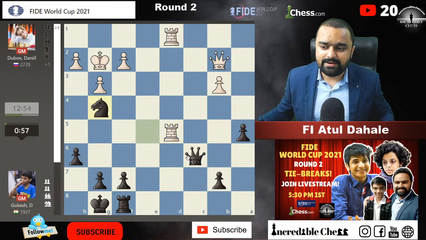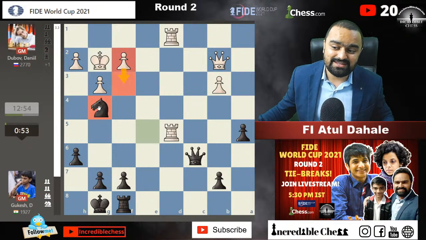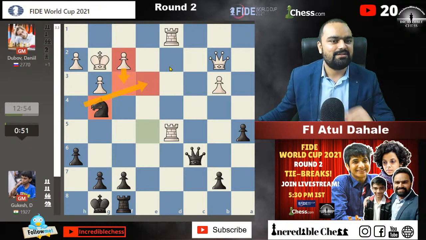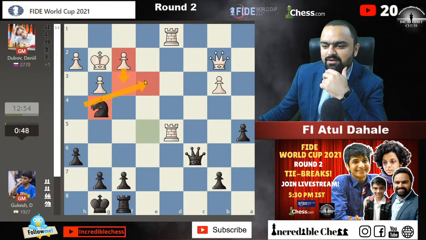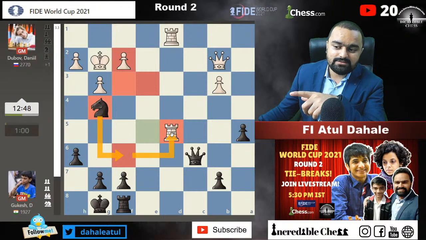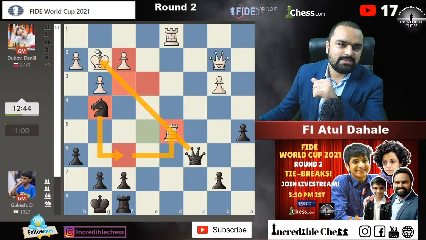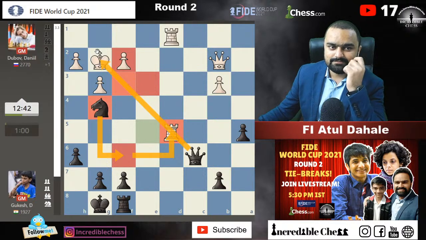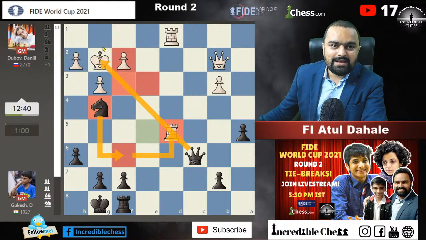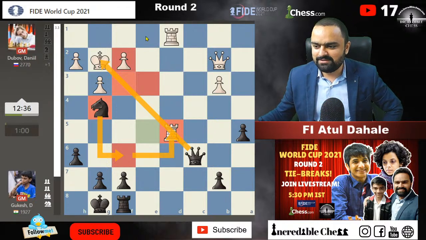He blocks this diagonal, and he is going for this. Okay, by any chance, if white plays f3, then knight e3 check will be a good idea here. Gukesh is being tricky here. Yeah, Gukesh is being tricky. He has some chances, and now he is trying to play knight to f6. Like this rook on d5 is pinned here, guys. Okay, so he is trying something here for sure. He's definitely trying something in this situation.